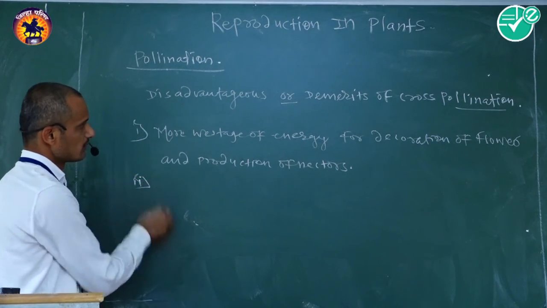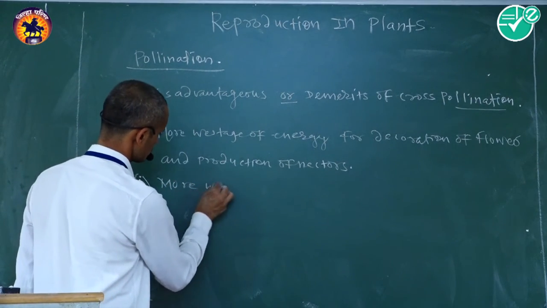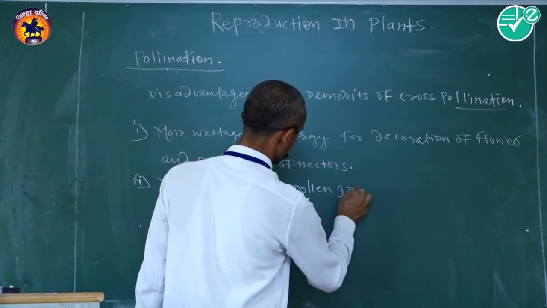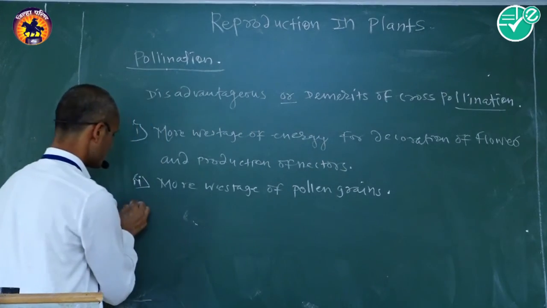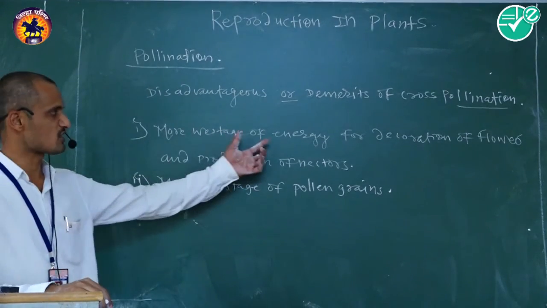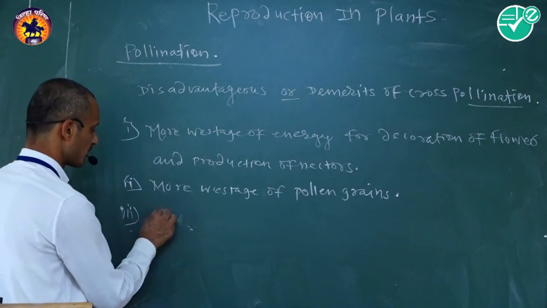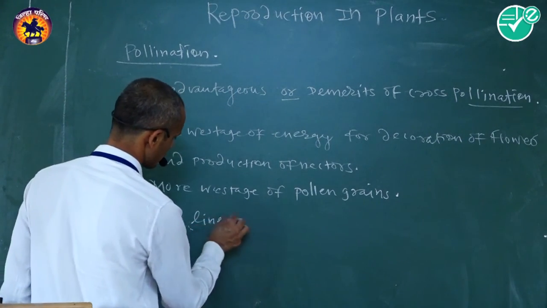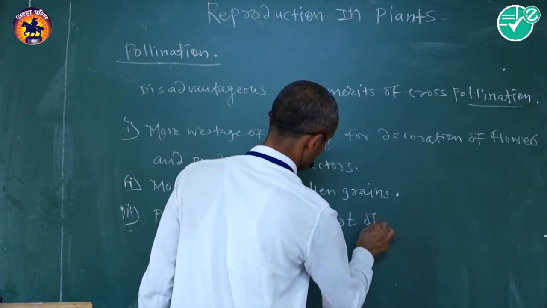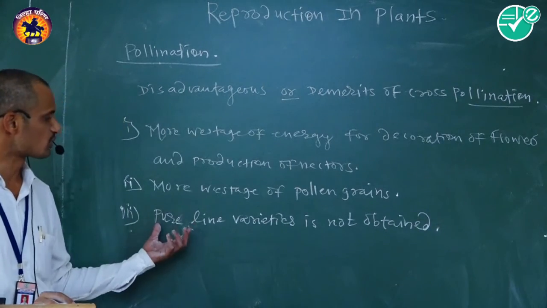Second one is more wastage of pollen grains. Then third demerit: first is more wastage of energy, second is more wastage of pollen grains, and third is that pure line varieties are not obtained, or genetically those varieties are not pure.